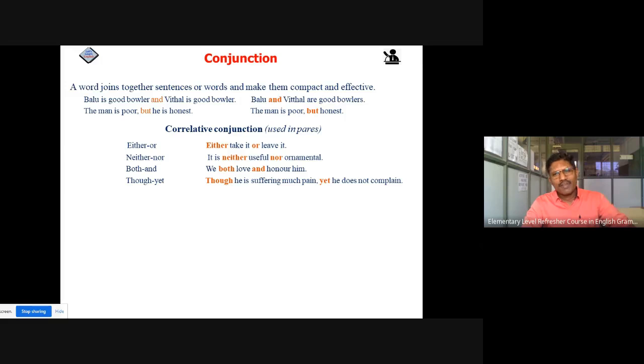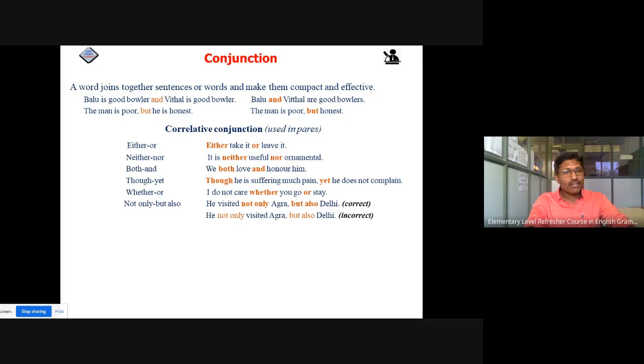Though he is suffering much pain, yet he doesn't complain. Whether, or: I do not care whether you go or stay. Not only, but also. Friends, kindly use not only, but also in a proper manner, because various times we use it incorrectly. So what is the correct usage? He visited not only Agra but also Delhi. And incorrect: he not only visited Agra but also Delhi. So always keep in mind that not only should be used after the verb. Okay. So these are correlative conjunctions because they are used in pairs.